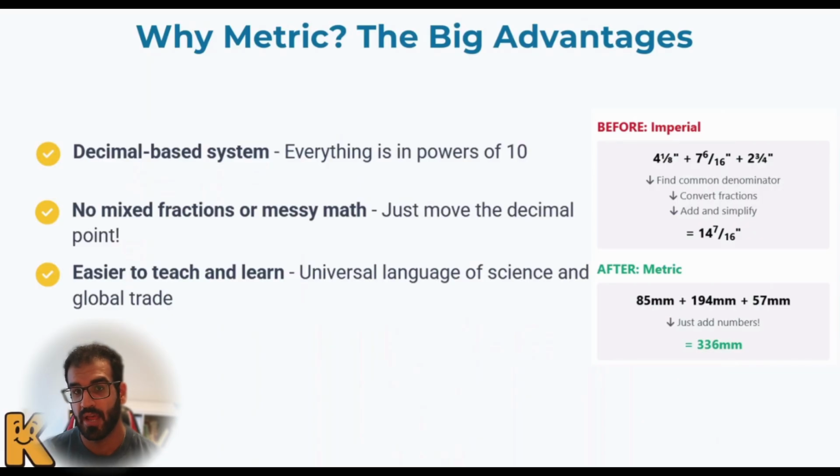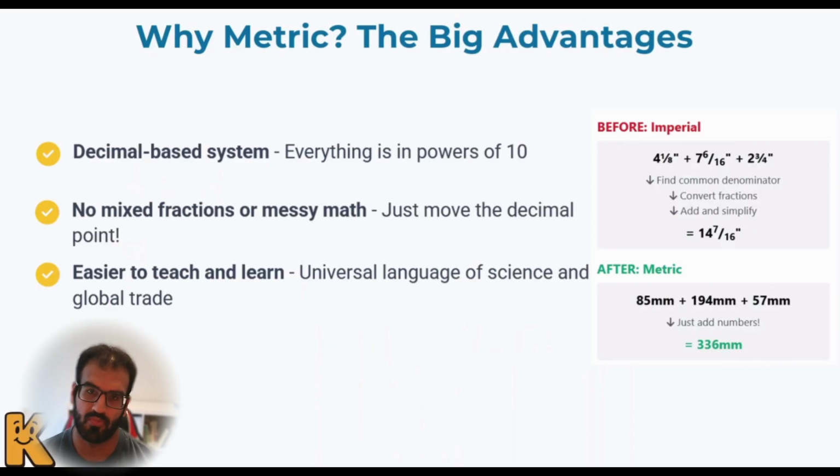As I mentioned in previous YouTube videos, a mixed number is based on a whole number and a fraction, right? So when you're going to work with those kinds of units, you have to consider the fact that, oh my God, I have to add them up, I have to multiply them sometimes in order to find the area and do other kinds of things. In the meantime, if we have metrics instead of inches, for example, we're working with millimeters, the only thing you have to do is add just a couple of numbers, 2 digits, 3 digits, and it would be so simple. So the first reason that we use the metrics is that we are trying to simplify everything for ourselves. There are no mixed numbers, there's no messy math, and it's also easier to teach and learn.